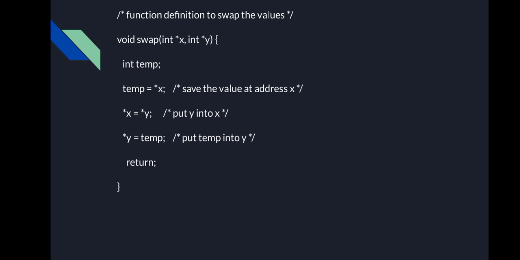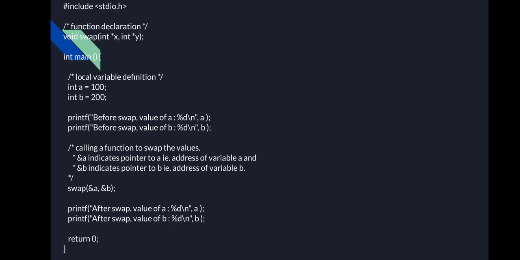Again this program is also the same. You can see here include stdio.h, and then the function is declared, and then again you can see the function is defined by pointer x, pointer y. And now the local variables are a and b, there is no pointer definition. This is a local variable a and b, and you want to exchange the data between a and b. That means after exchanging, a should be 200 and b should be 100. That is the function of this swap function.